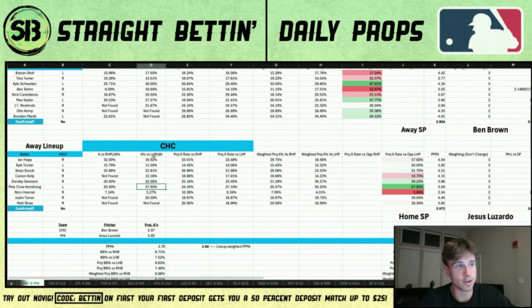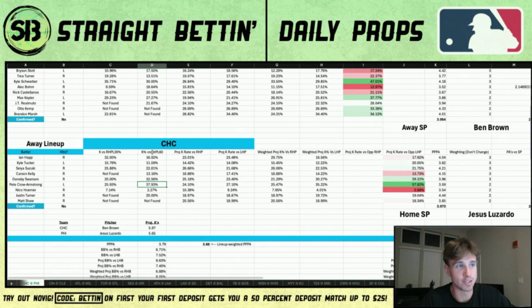Anyways, guys, why Pete Crow-Armstrong is so low. Pete Crow-Armstrong's K rate against lefties, like I said, basically on the year, last 60 days, 38%, bro. 38% strikeout rate against lefties, which is insane. Obviously, his projected K rate's not as high, but like I said, I like to see what's actually happening on the field. Absolutely insane.